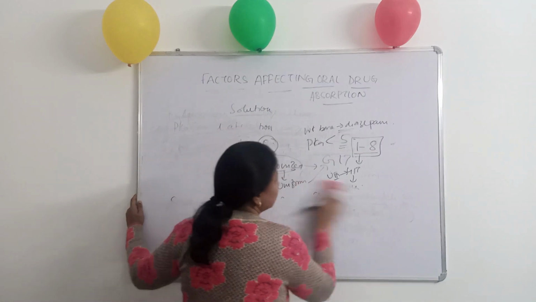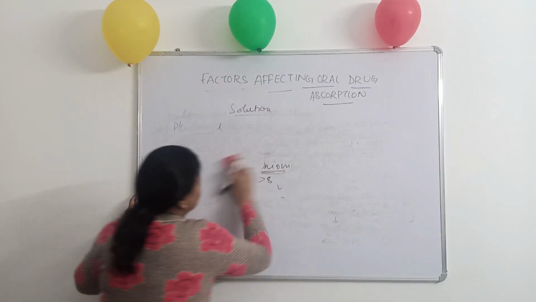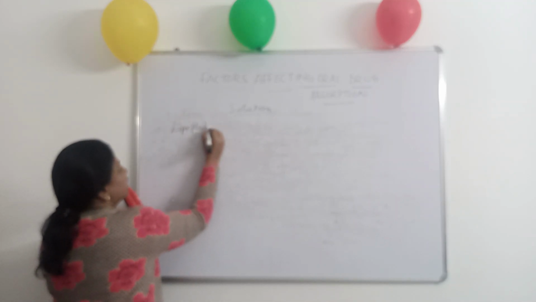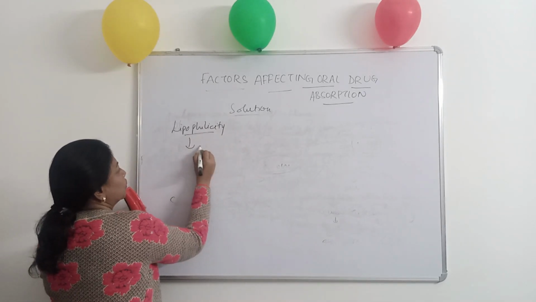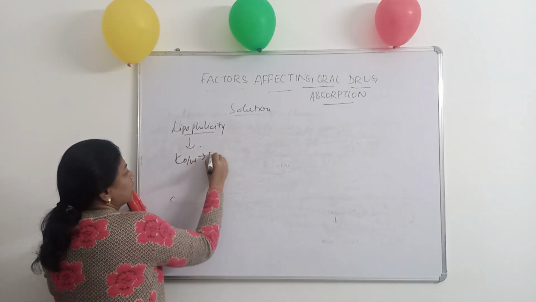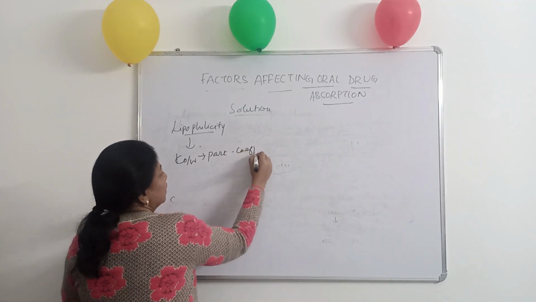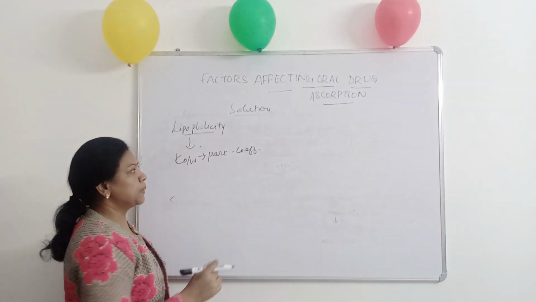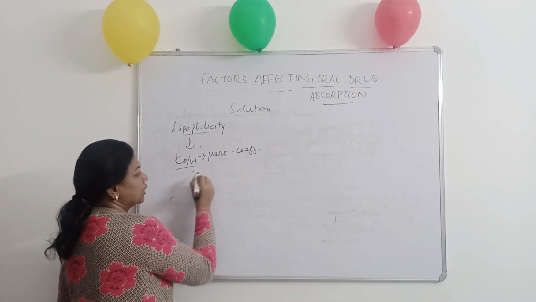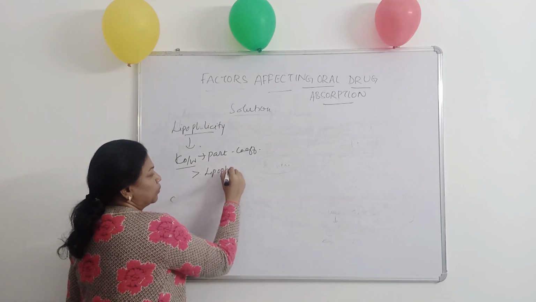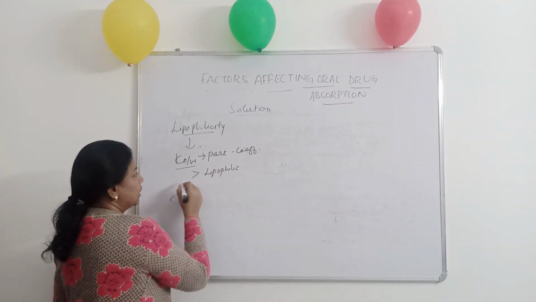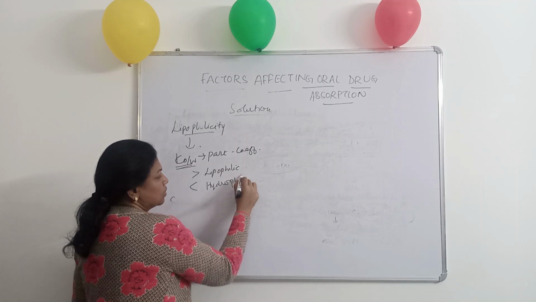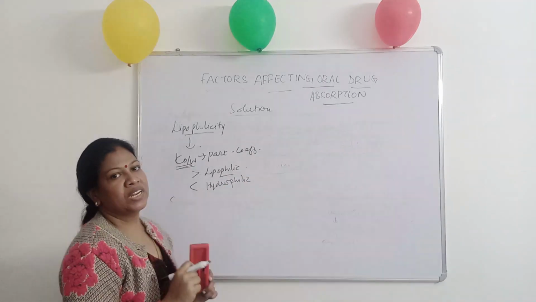Now we will discuss the next factor, that is the property of the drug, lipophilicity. So partition coefficient explains the lipophilicity of the drug. The index used to determine the lipophilicity of the drug is its partition coefficient. The greater the partition coefficient, the more lipophilic the drug is. The lesser the partition coefficient, the more hydrophilic the drug is. So the drug must be lipophilic in nature.